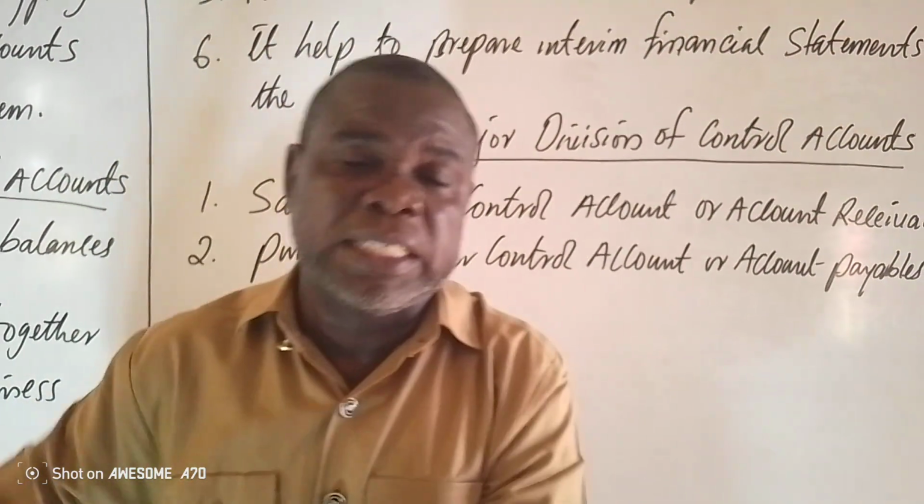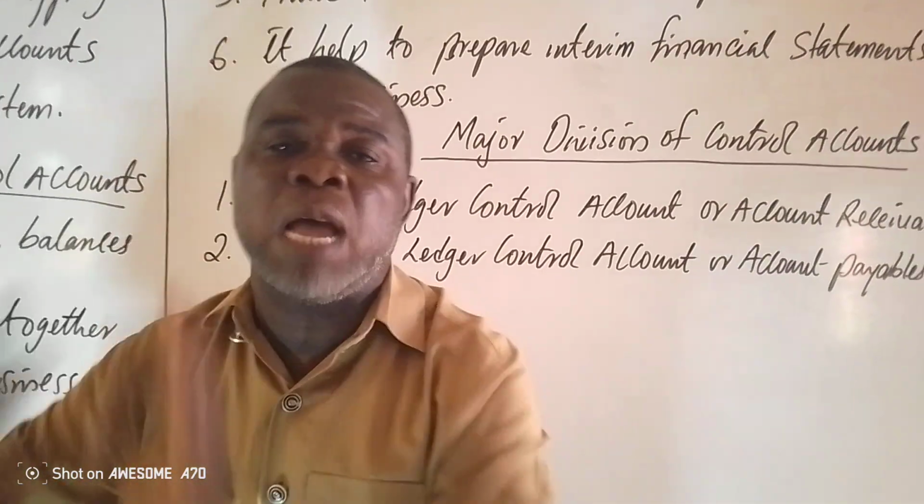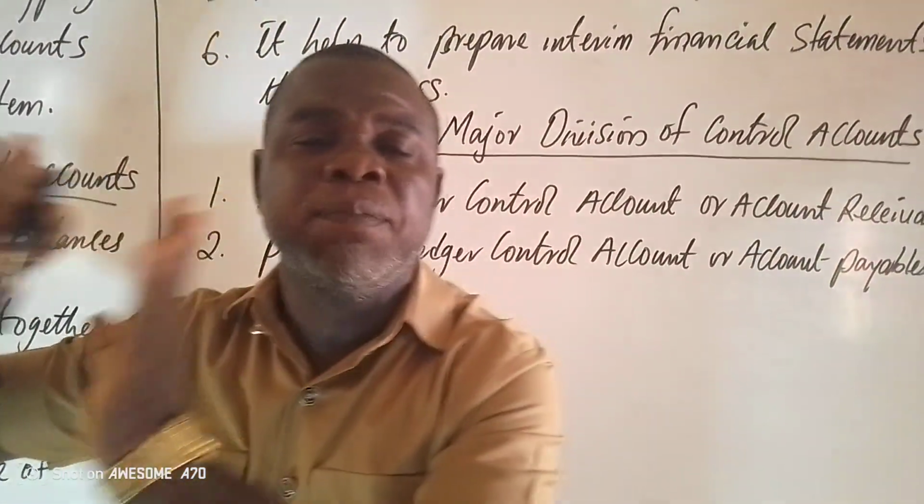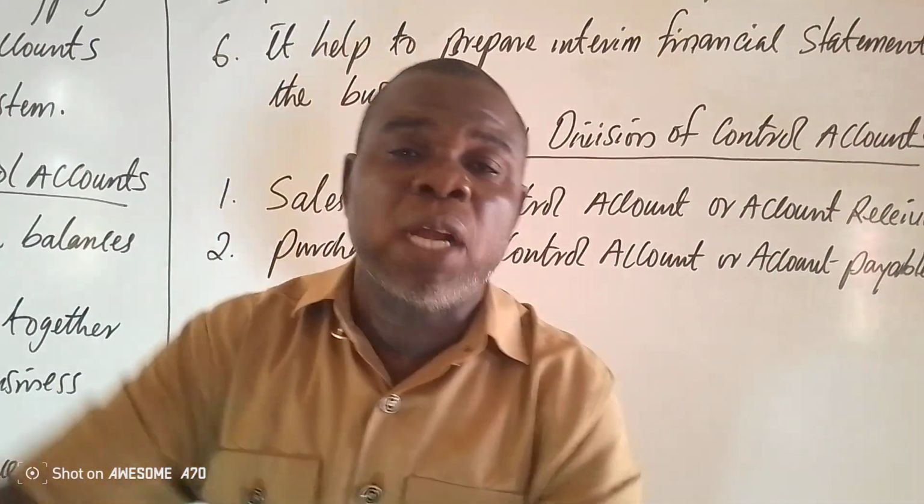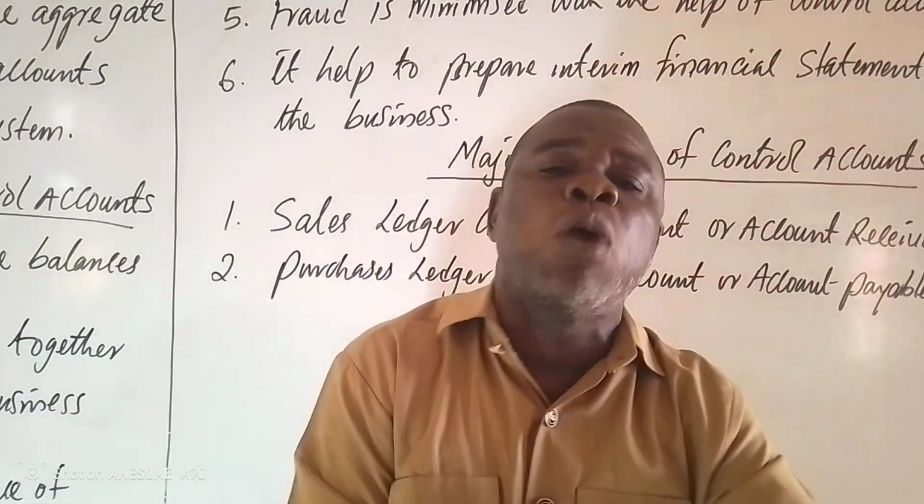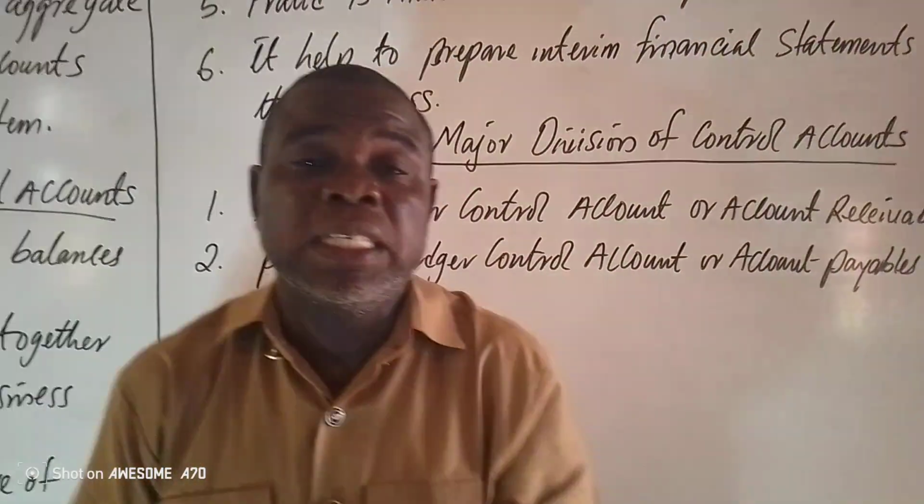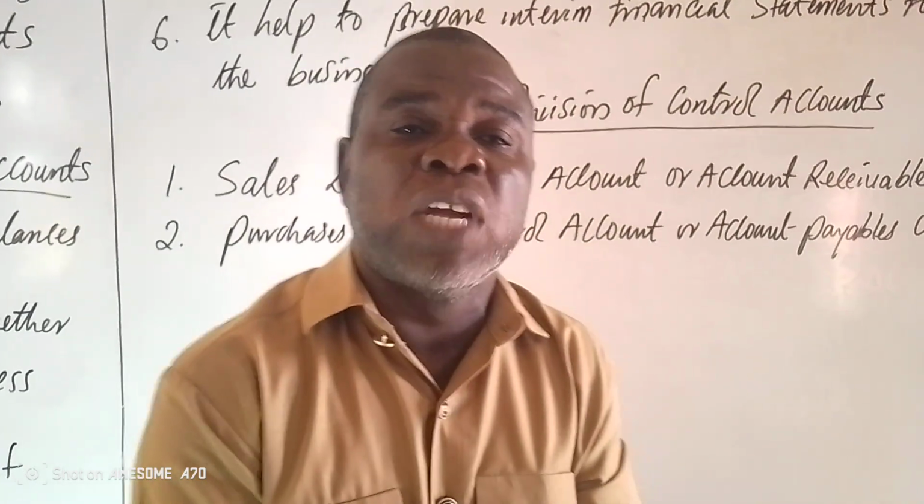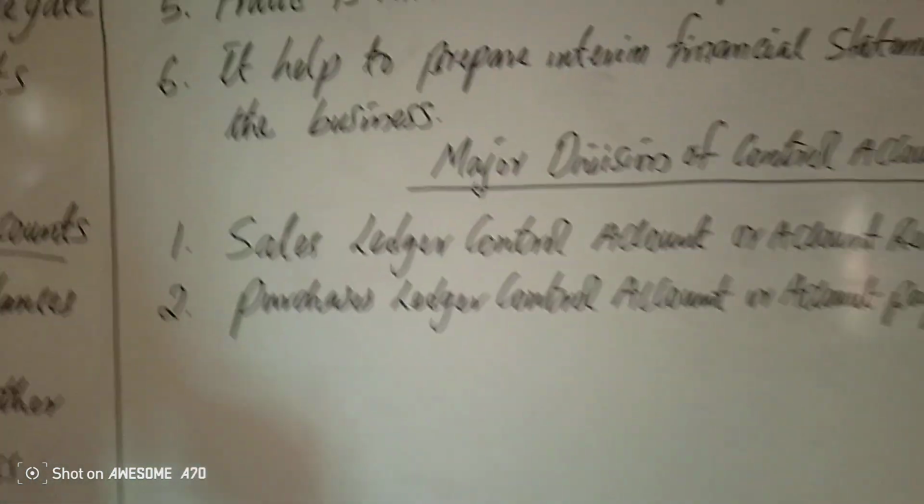If there's credit purchases, the transactions involved in those purchases, the payment of the credit purchases, the return outward, the discount received, and any transaction that comes as a result of the credit purchases, that is what control account is interested in. And that is why I want to clarify.